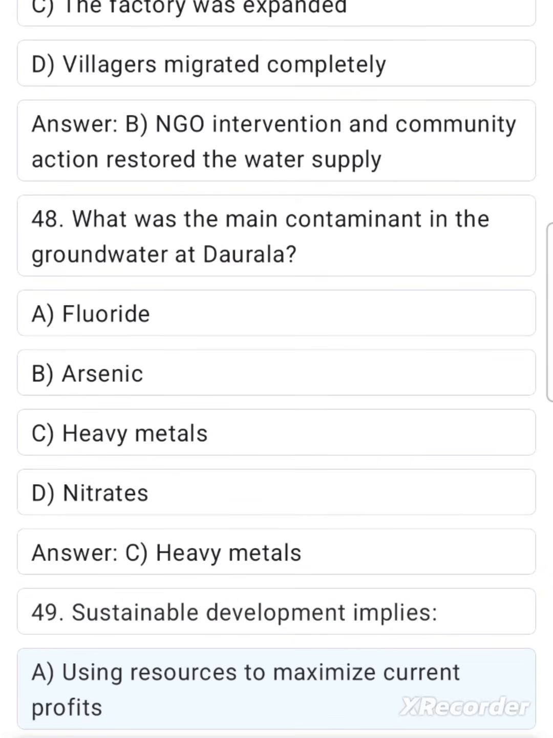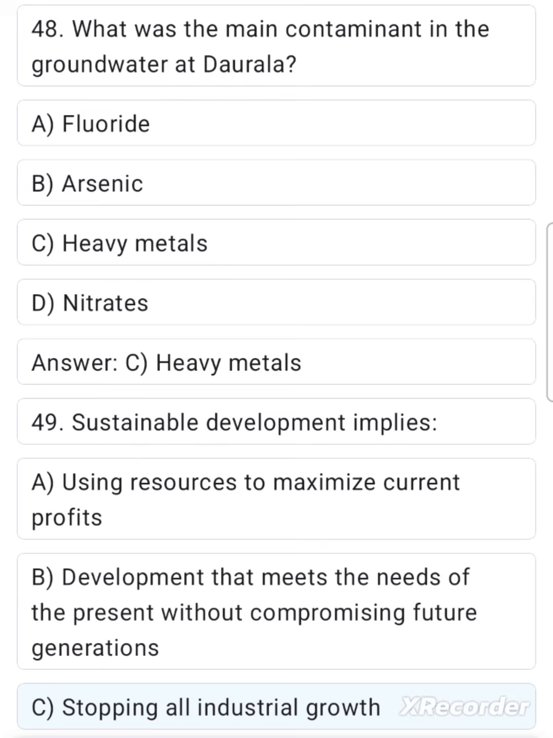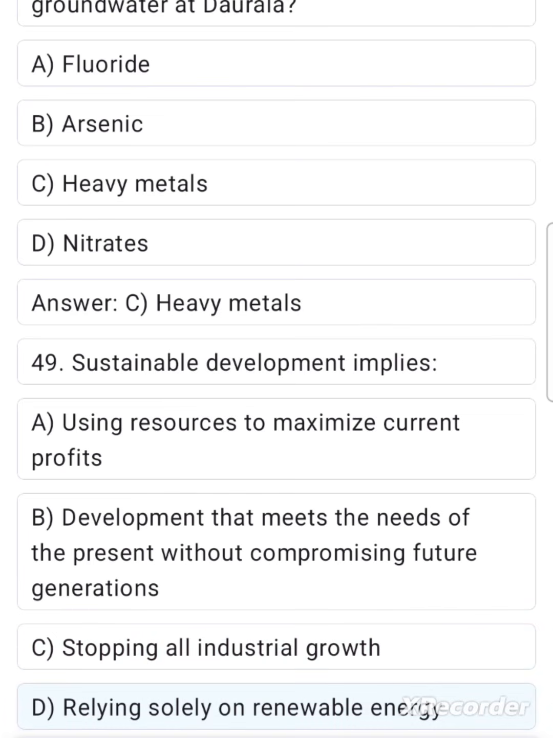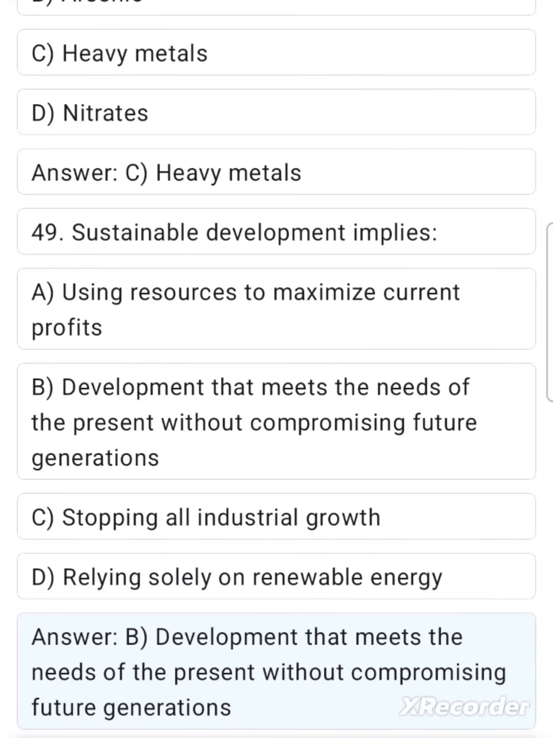Using resources to maximize current profits. B. Development that meets the needs of the present without compromising future generations. C. Stopping all industrial growth. D. Relying solely on renewable energy. Answer B. Development that meets the needs of the present without compromising future generations.